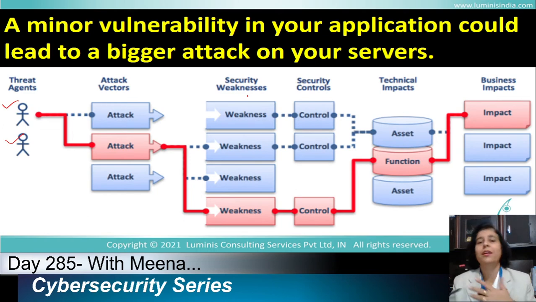Your competitor may have the evil intention to damage your organization. There are different ways, different methods, different paths, we can say vectors. There are different attack vectors which they can use to perform an attack on your network.